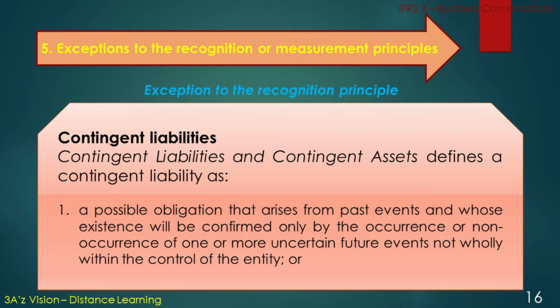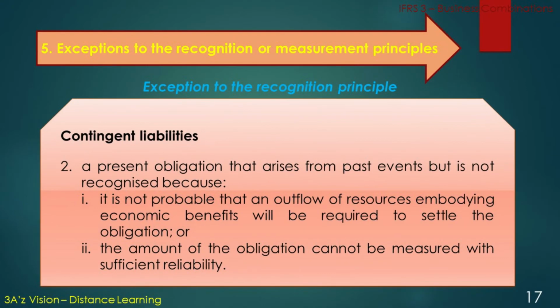Contingent liabilities and contingent assets defines a contingent liability as a possible obligation that arises from past events and whose existence will be confirmed only by the occurrence or non-occurrence of one or more uncertain future events not wholly within the control of the entity, or a present obligation that arises from past events but is not recognized because: number 1, it is not probable that an outflow of resources embodying economic benefits will be required to settle the obligation, or number 2, the amount of the obligation cannot be measured with sufficient reliability.